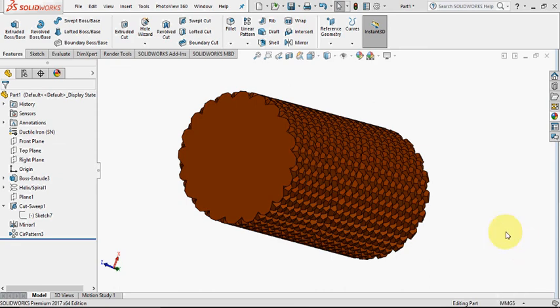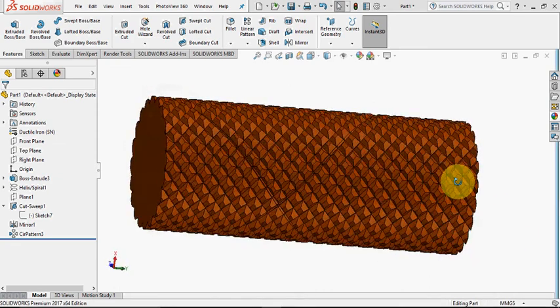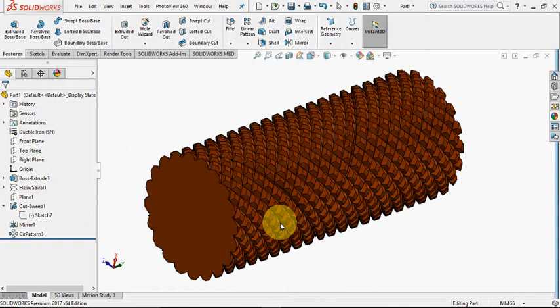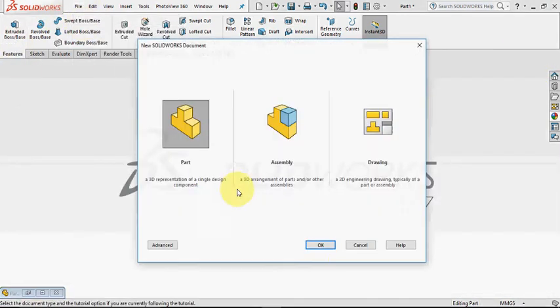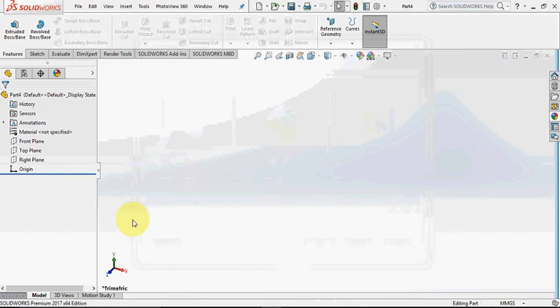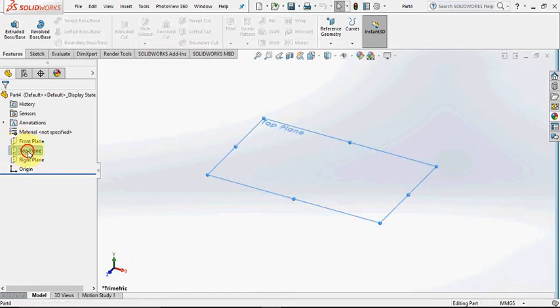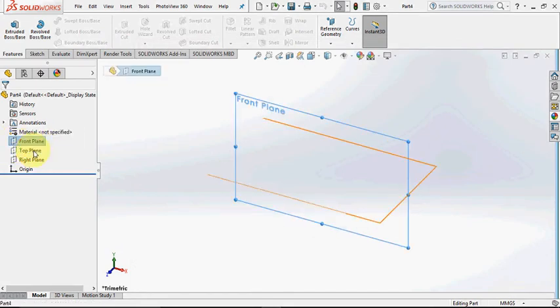In this tutorial, we will learn how to create knurl on SolidWorks. Okay, let's start. Minimize this window and now go to File, New and say OK. Select top plane and say Sketch.